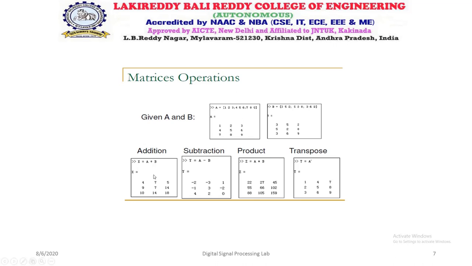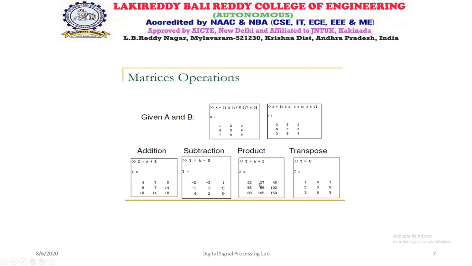If we add A plus B, it is an element by element operation. The first element will add with the first element of matrix B. So 1 plus 3 is 4. Similarly, the second element of A added with the second element of B. Like that all the elements are added. The same procedure we have for Y is equal to A minus B. Here 1 minus 3 is minus 2. It will be the first element in the subtracted matrix Y. Like that all elements are filled.